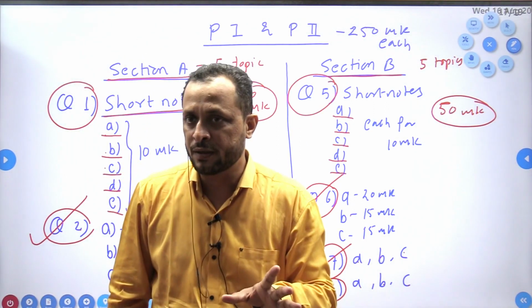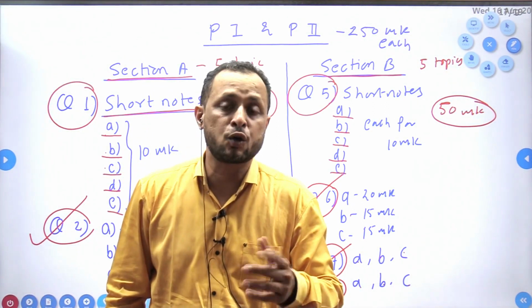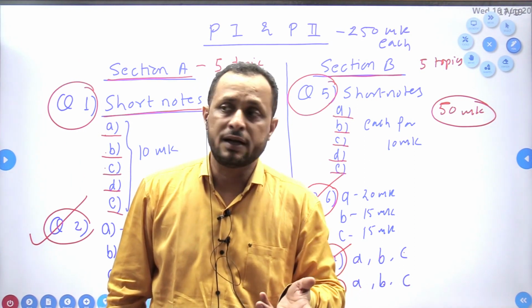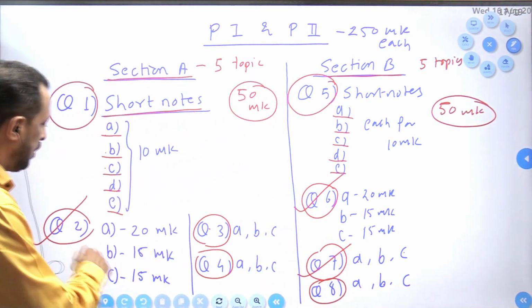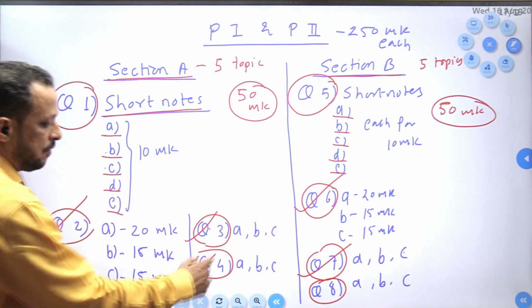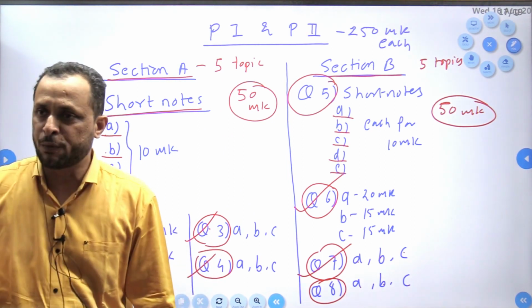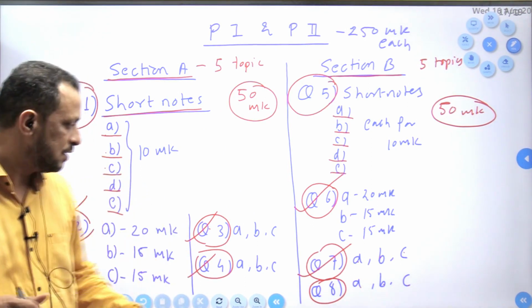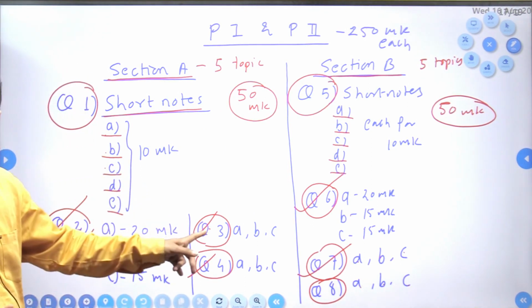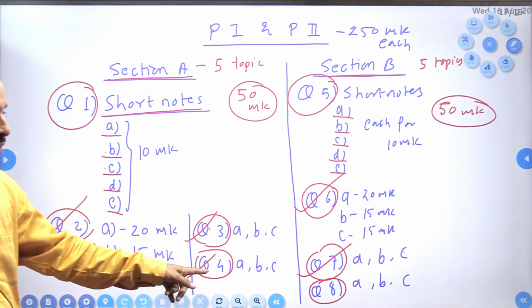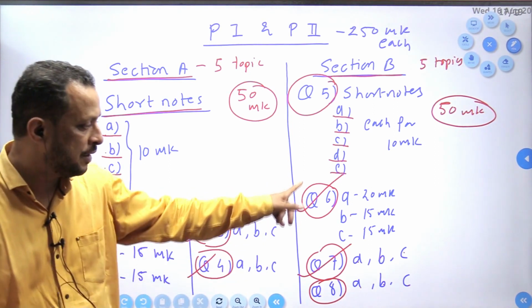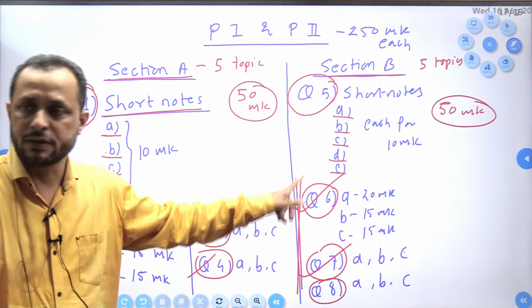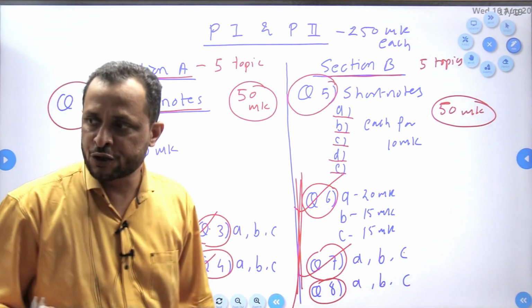Are you getting this point? Many students are not aware of this, and what they do, they attempt all these 3 questions. But from the UPSC point of view, they have attempted only 2. Because they will check question 2, question 3, but they will not check question 4, because that question was supposed to be attempted from the other section. Understood?